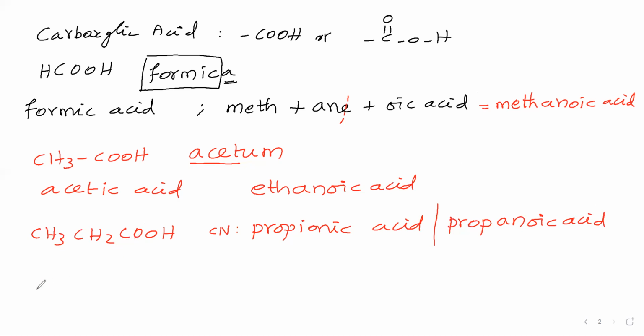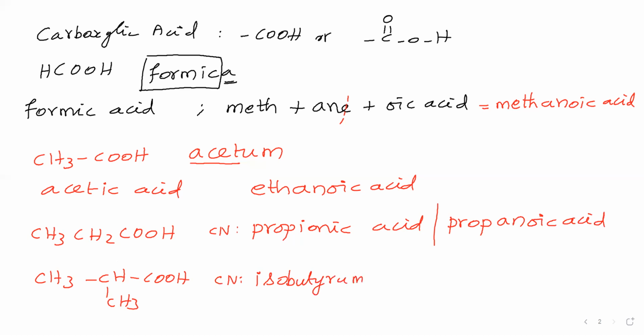Next compound we will take CH3, CH, CH3, COOH. For this we will say the common name. You see that the second carbon is having 2 methyl groups. Therefore iso. Why iso did we say? Because the second carbon is having 2 methyl groups. Then 4 carbon atoms present. Therefore butyric.